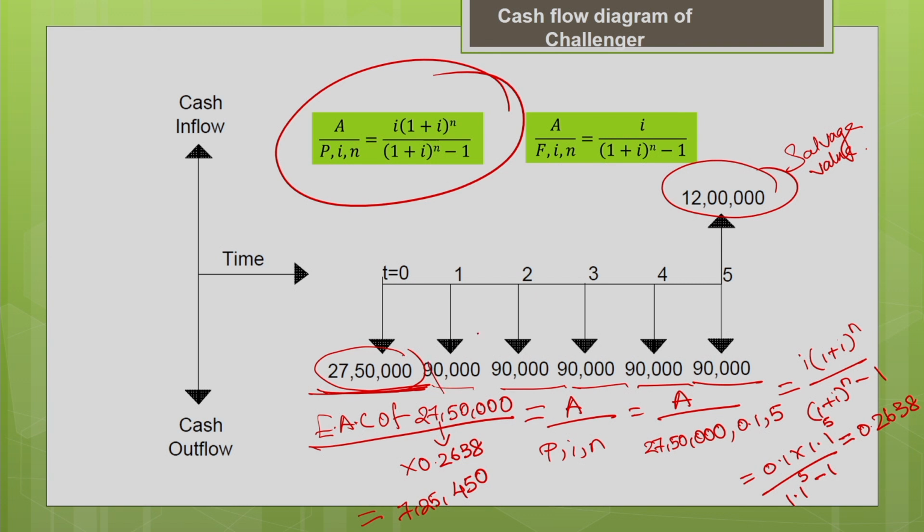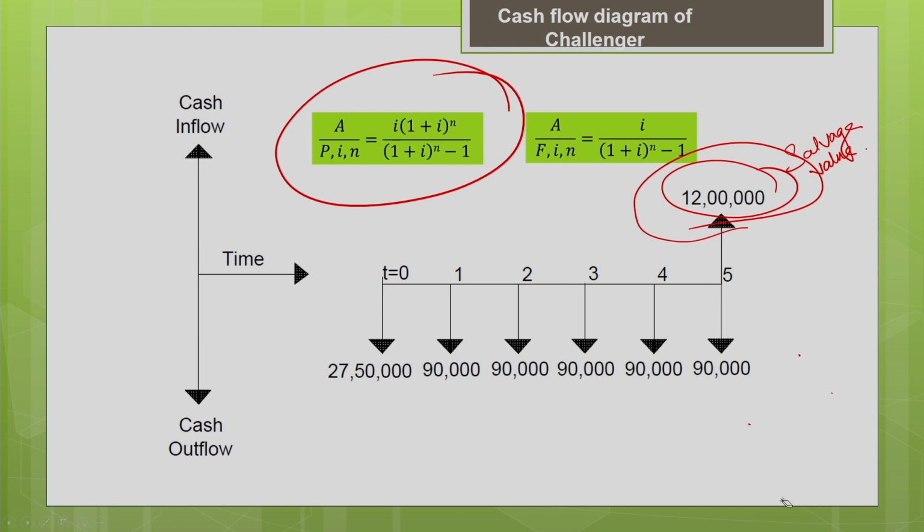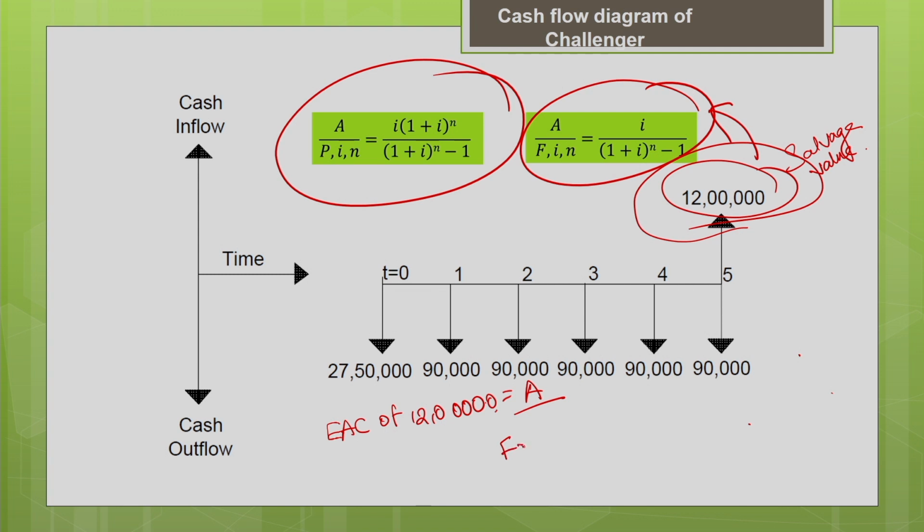Now the operating cost is already annualized. You need not convert that into equivalent annual cost. It is already an equivalent annual cost. Now we are going to calculate the equivalent annual cost associated with the salvage value of the machine, 12 lakh. You are going to use the uniform series sinking fund factor. You need to find the A for the known future value, I and N. The future value is nothing but your salvage value, 12 lakh, interest rate is 0.1, number of years is 5.